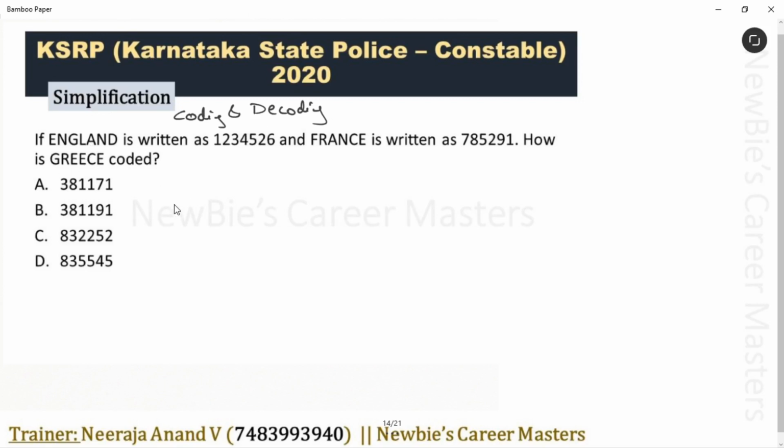Okay. Take the first word, England. England is coded as 1, 2, 3, 4, 5, 2, 6. France: 7, 8, 5, 2, 9, 1.